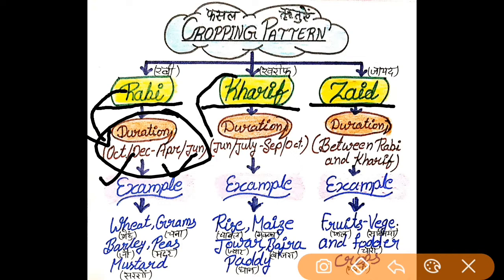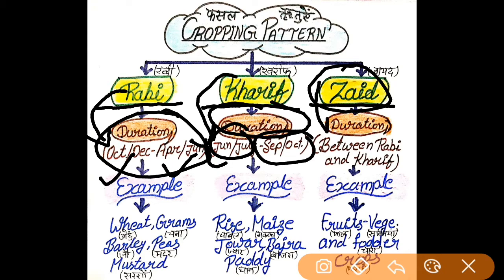And if you talk about the Kharif season, it starts from June-July to September-October. And if we talk about the duration of Zaid, it is between the Rabi and Kharif seasons, especially in summers in the months of June and July.